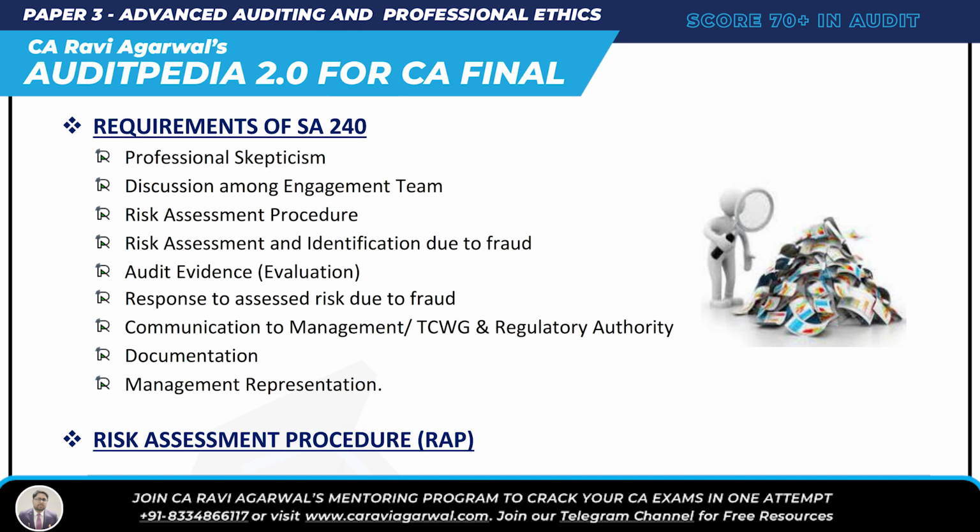Alright, so what is the requirement of SA 240? Quickly just check it. Professional skepticism, you have to maintain it throughout the audit. Keep discussing with the engagement team. Discussion among the engagement team. Risk assessment procedure, RAP. Risk assessment and identification due to fraud. Audit evidence, you have to evaluate audit evidence. Response to assessed risk due to fraud. Keep communicating with management, TCWG and regulatory authority. And then documentation, and then management representation. So these are the requirements as per SA 240.